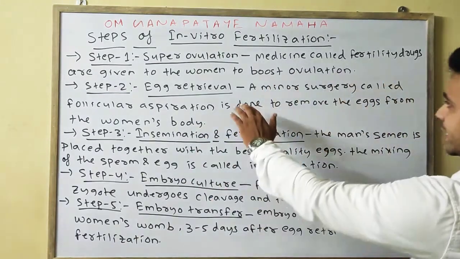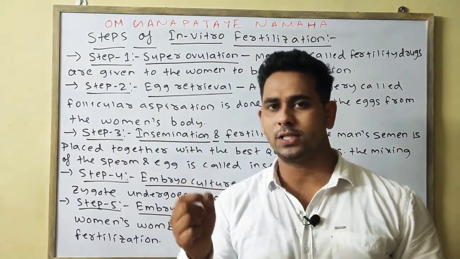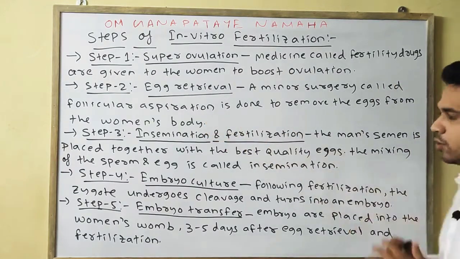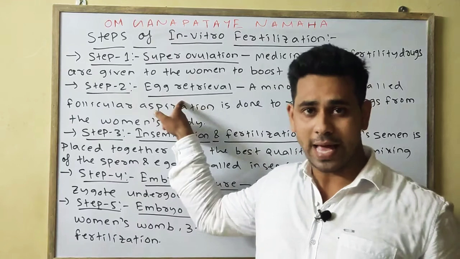Okay. The second one is egg retrieval. Means with the help of a minor surgery, called follicular aspiration, the egg is removed from the woman's body, which is your second step, that is egg retrieval.